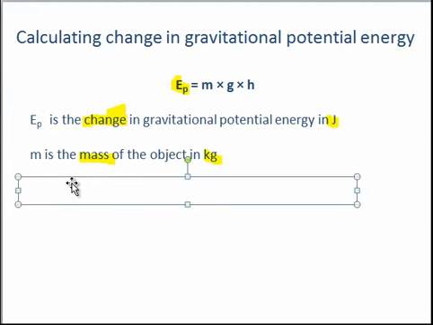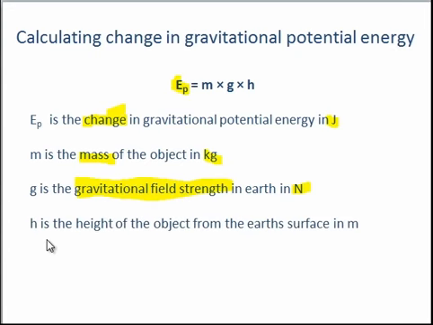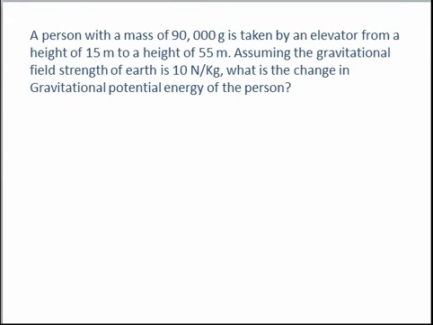g is the gravitational field strength in newtons per kilogram, and as most of the questions will be set on Earth, it normally is a value of 10 newtons per kilogram, because that is the gravitational field strength of Earth. But let's say we were dropping something on a planet with a higher gravitational field strength, well, the change in gravitational potential energy would be different. And finally, h is the height in metres, and we need to think about all of these when we're doing a question. So here is an example of a question.